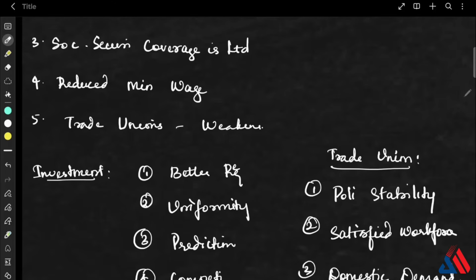That is one thing, and the collective bargaining mechanism has also been totally weakened, and there is also a risk of increased industrial unrest under these circumstances. Okay, these are the key points that you should be knowing from these two articles. Now we will move on to the next one.